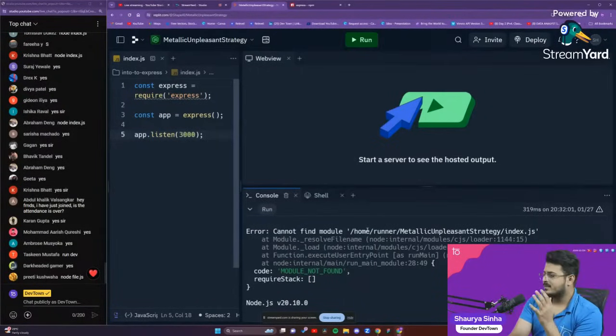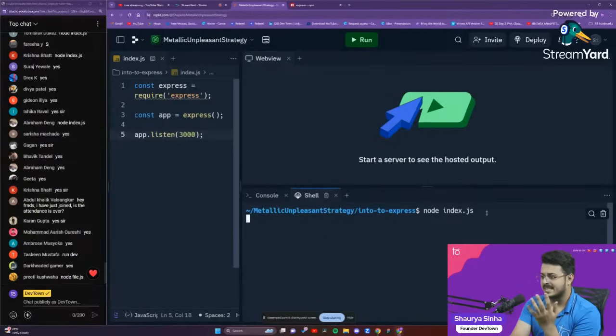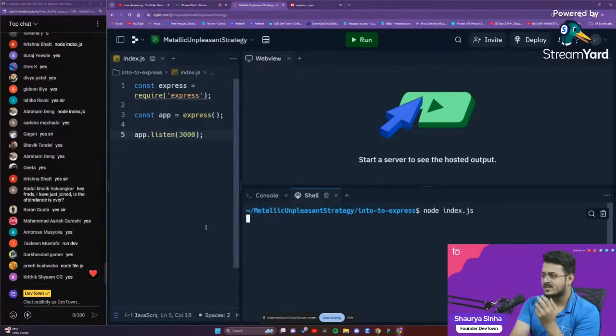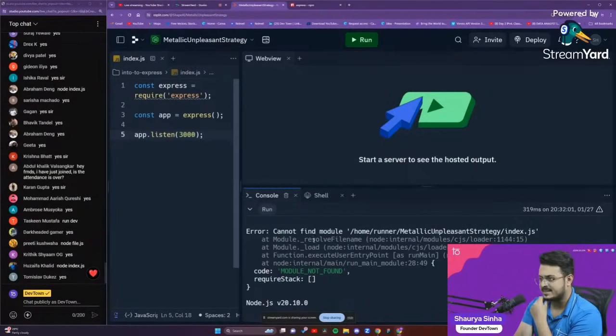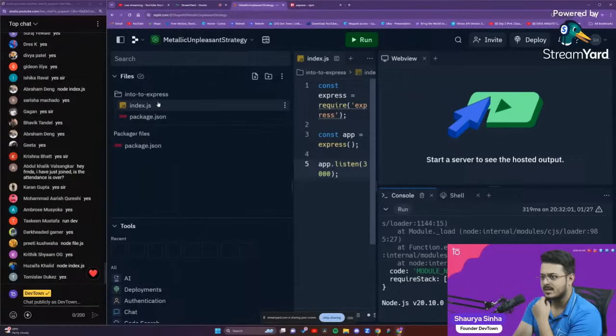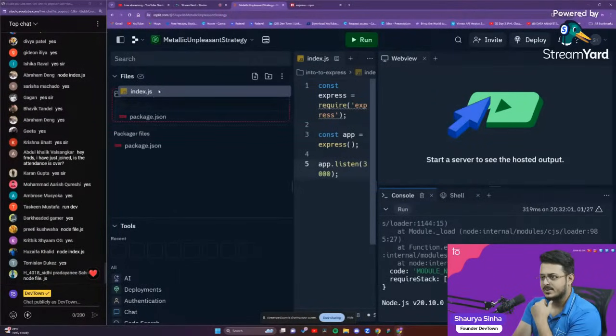We're getting an error. We'll see what the error is. But basically, yes, we are able to see that the node index.js, it feels as if it has hanged. We will see what happened right over there. First, let us see why I am getting this error right over here. It shouldn't have come up. Let me try something new.